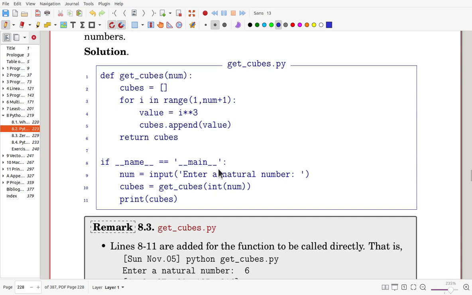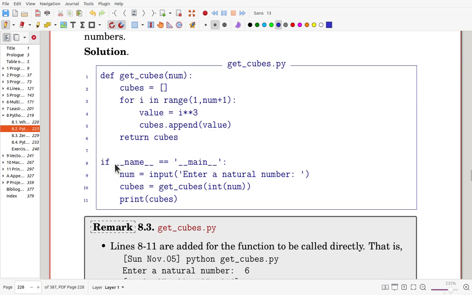Now this one means that if it is executed, this portion is considered as main. So here we have two underscores, main, and two underscores. Such a function name is usually not used by users, so that is a default name.